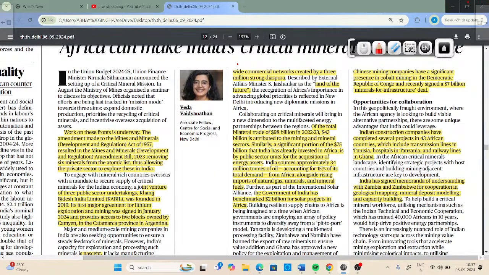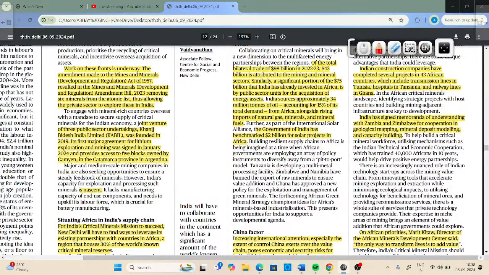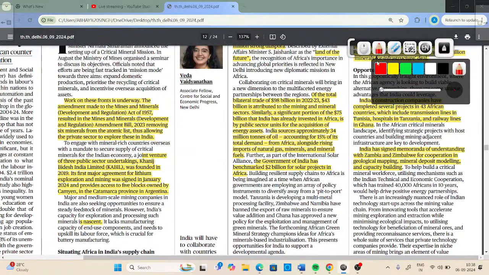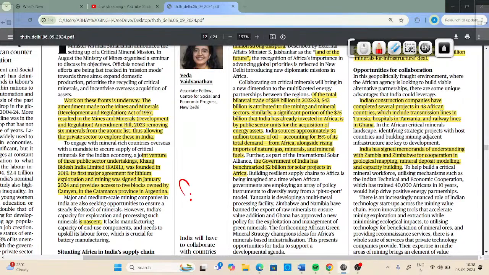We have to understand that Africa is a very important continent. Not just do we have to focus on the southern and the western part of this world, but we have to focus on countries in Africa as well. The reason is very simple. Africa holds 30% of the critical minerals of the entire world.